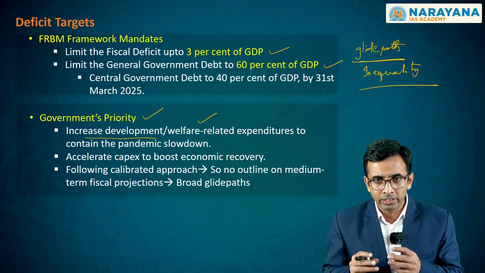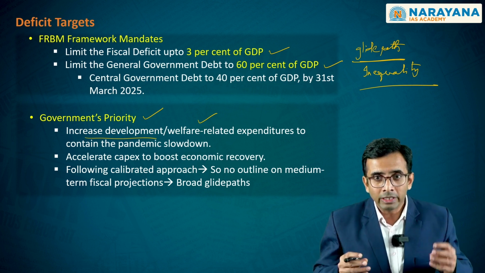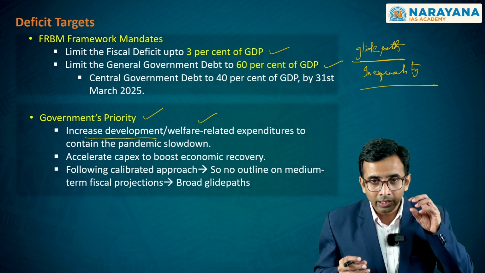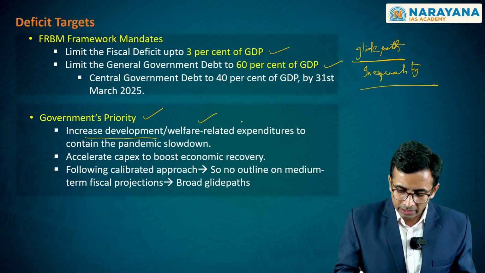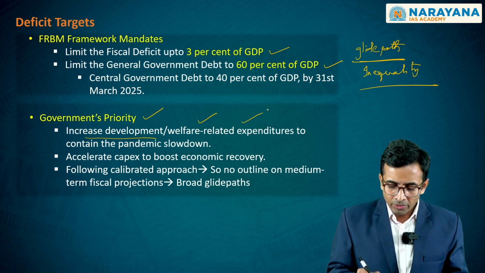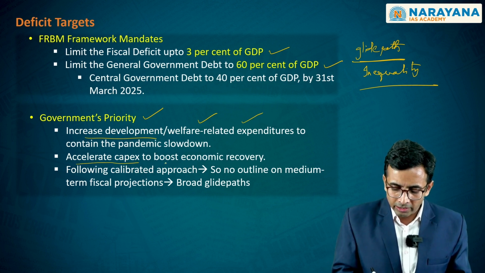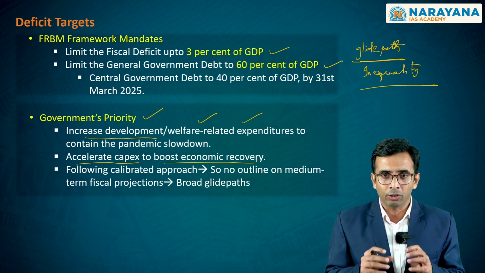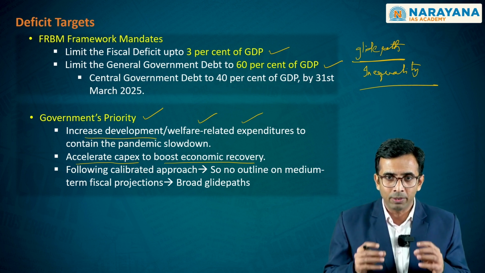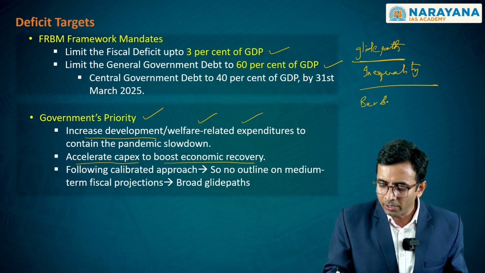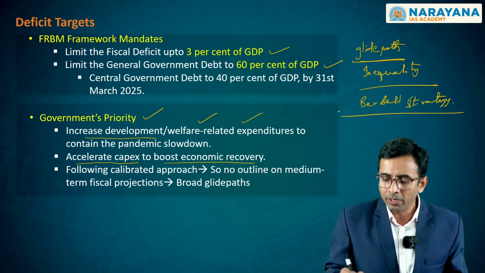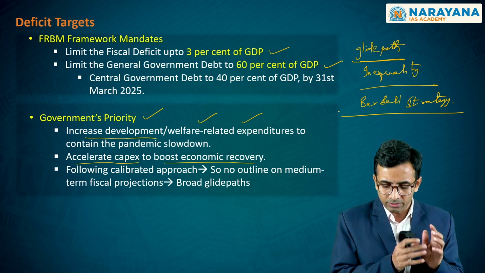In order to do this and to have inclusive and equity-based development in the Indian economy, this is very, very significant. Second, government is also accelerating the capital expenditure to boost economic recovery. Post-pandemic, this had been the strategy. Government has followed what is referred to as the barbell strategy. If you recall, the post-pandemic barbell strategy had been adopted from the understanding of finance.